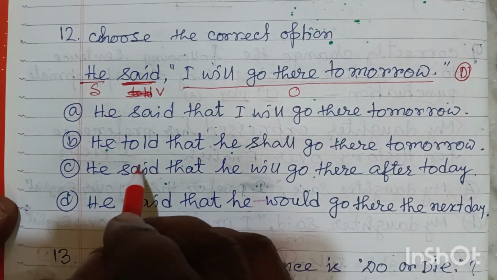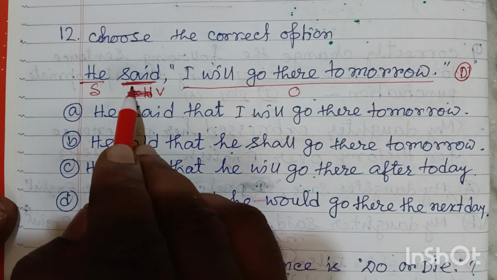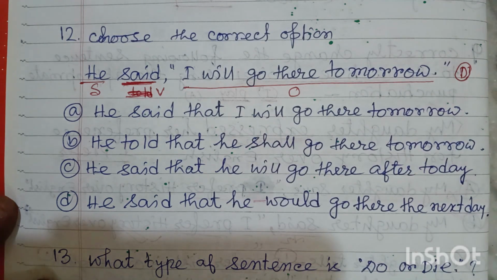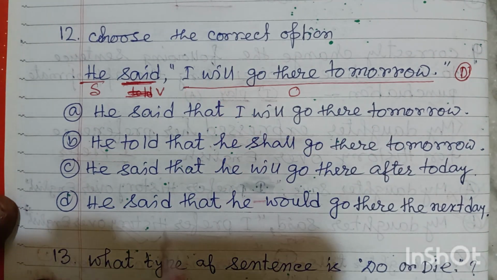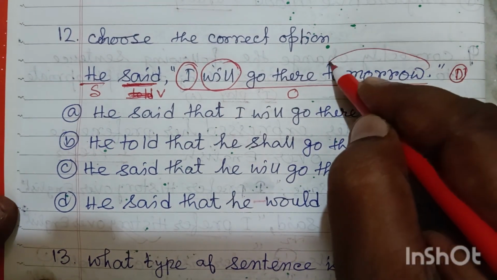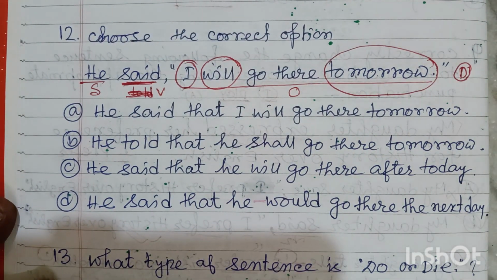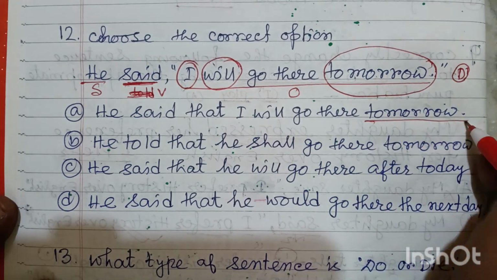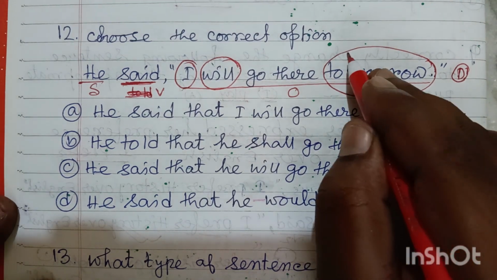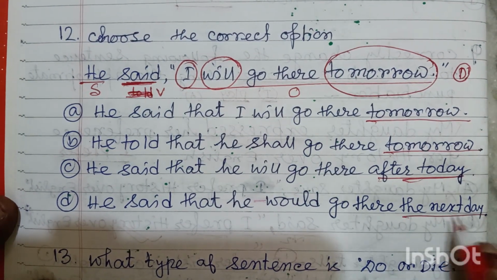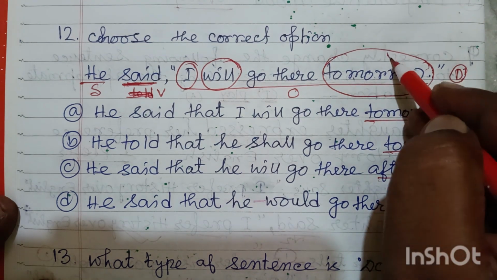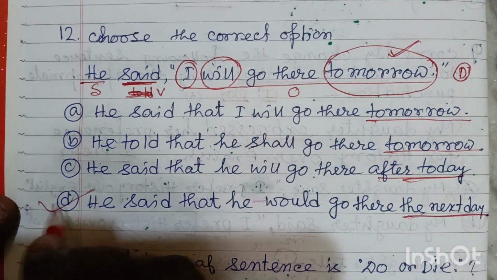That means this verb may be said. Now look at this. This part will be changed. This and this will be changed, and this one will be changed in the indirect speech. Look here, it is tomorrow, it is today, after today, that it will be changed only, and it is the next day. So there is only one option where this term is changed. So this will be the answer.